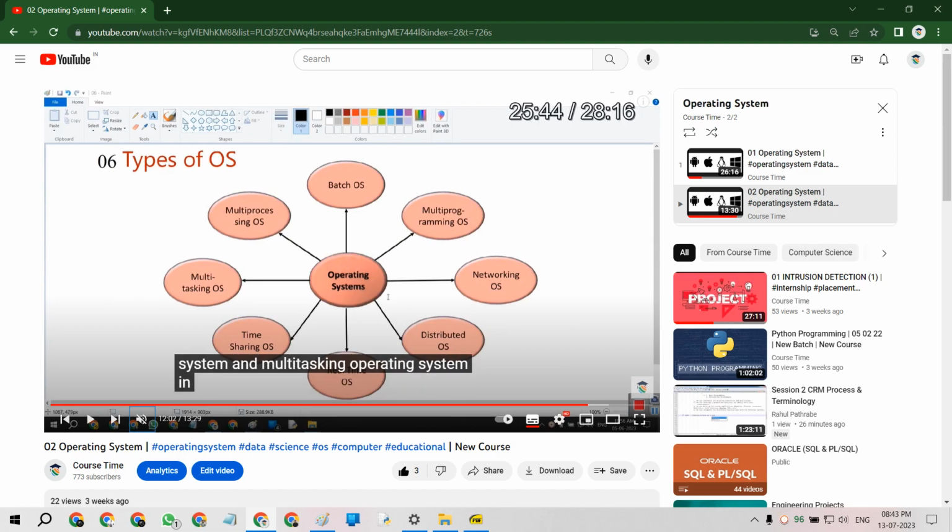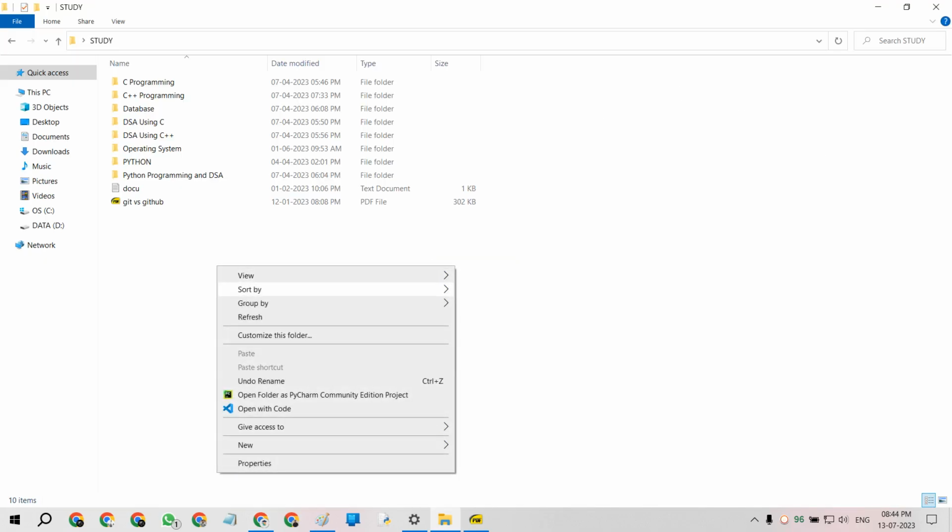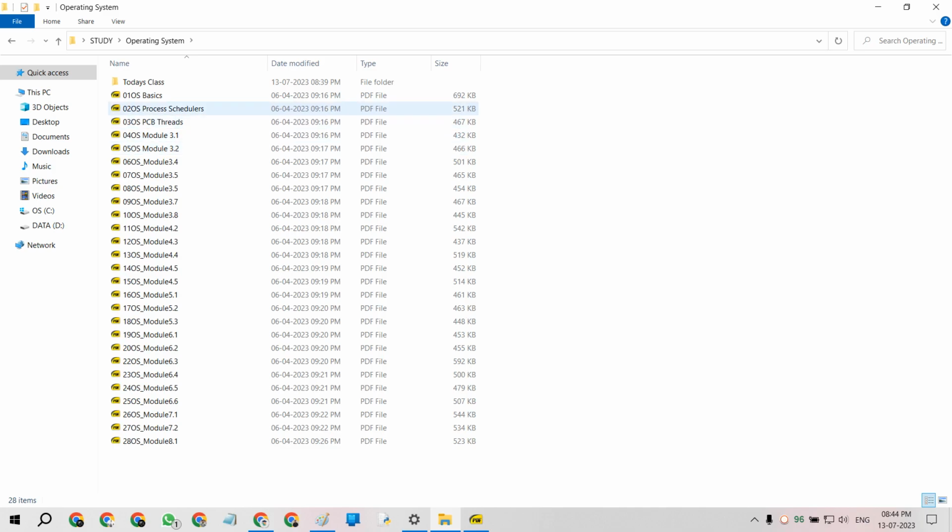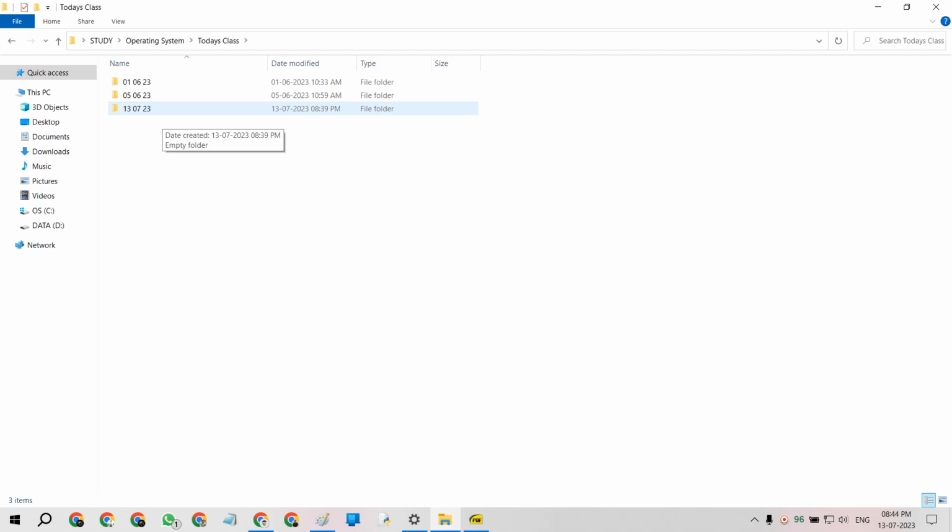So these are our types of operating system: batch OS, multi-programming OS, networking OS, distributed OS, and many more. In this lecture we are going to discuss the types of operating system in detail. So let's go to our study folder, the operating system OS basics.